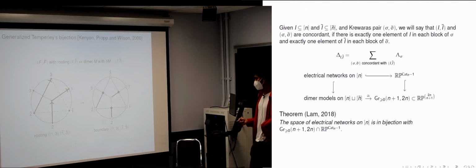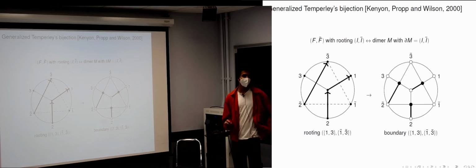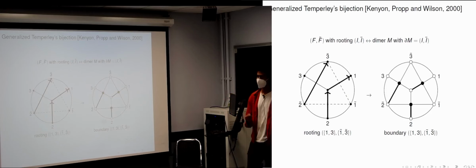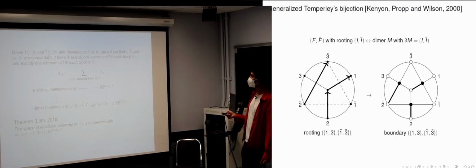Okay, so as a consequence, this lets us write each dimer partition function as a sum over grove partition functions. You're going to sum over all groves for which you have this routing, right? The dimer partition function is the sum over all dimers that have this boundary data. And using this bijection, we can rewrite that in terms of groves. So that's the next definition.